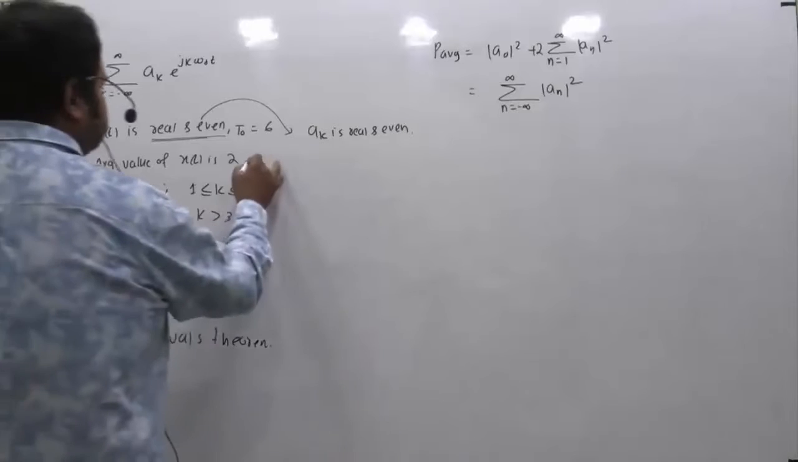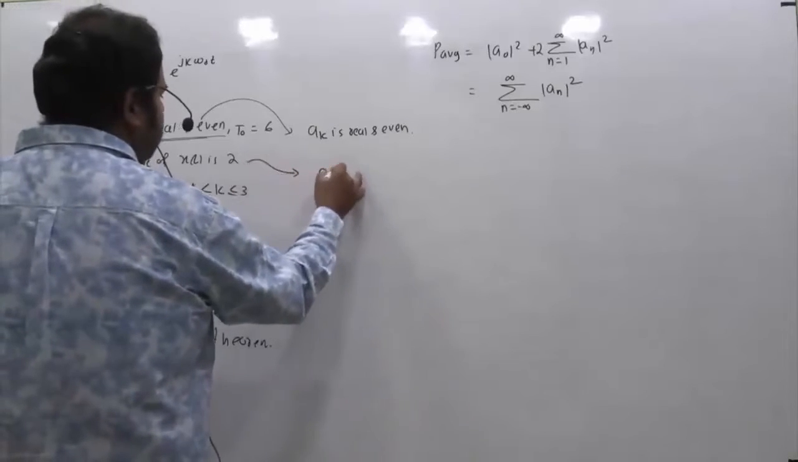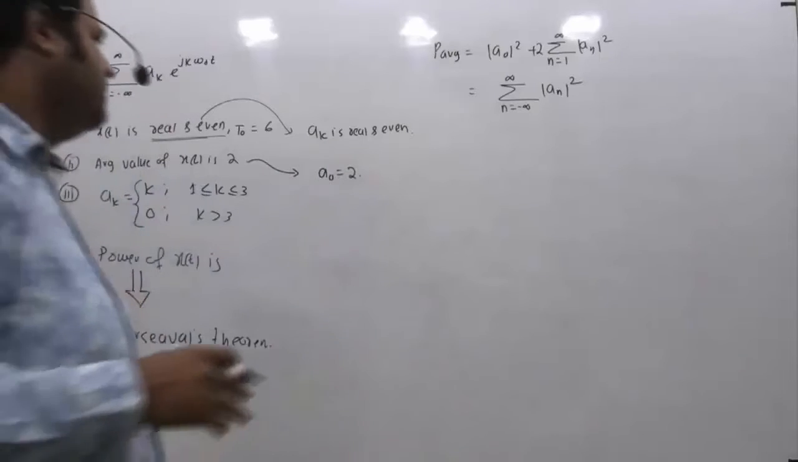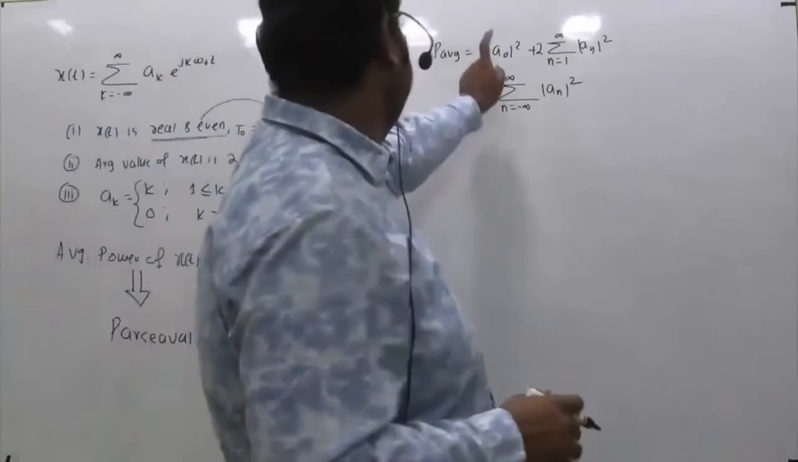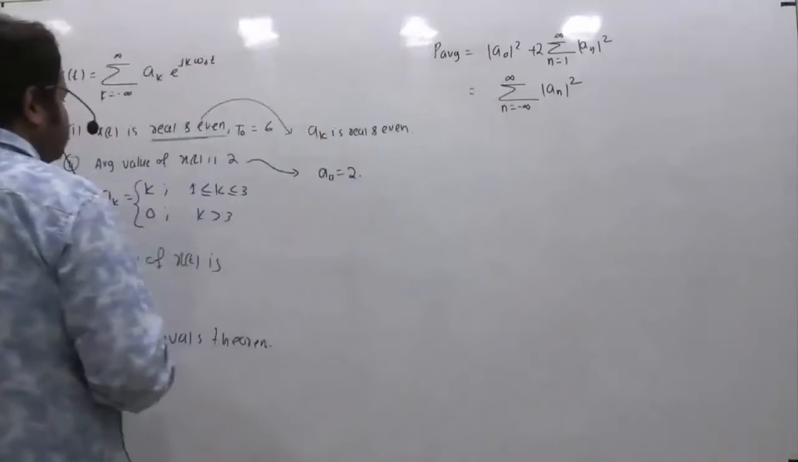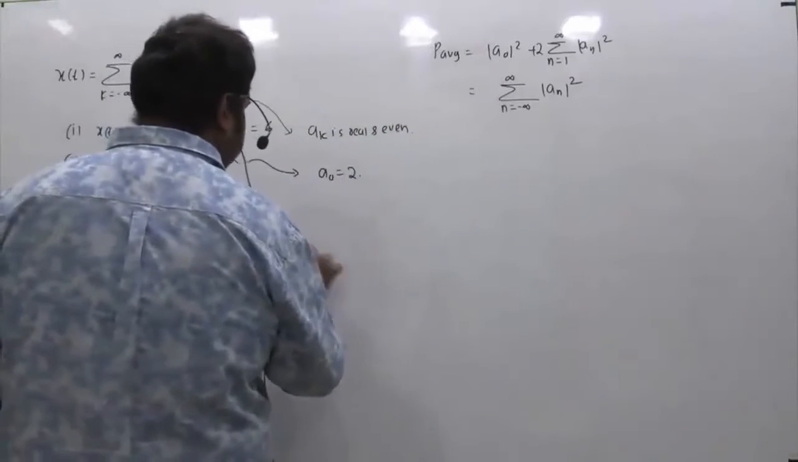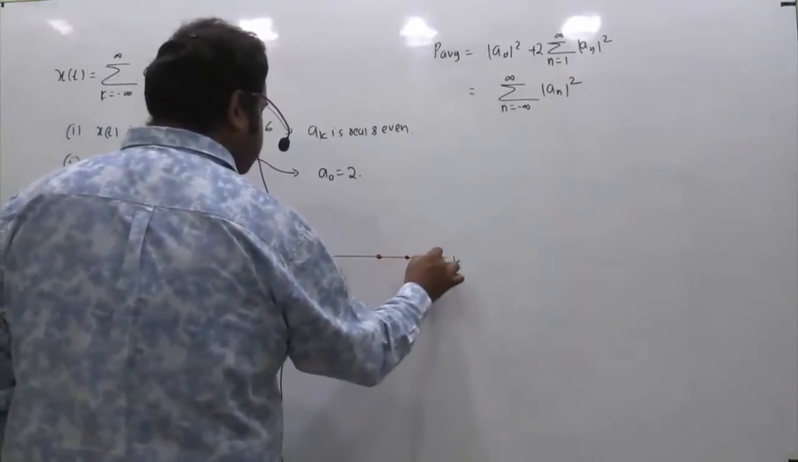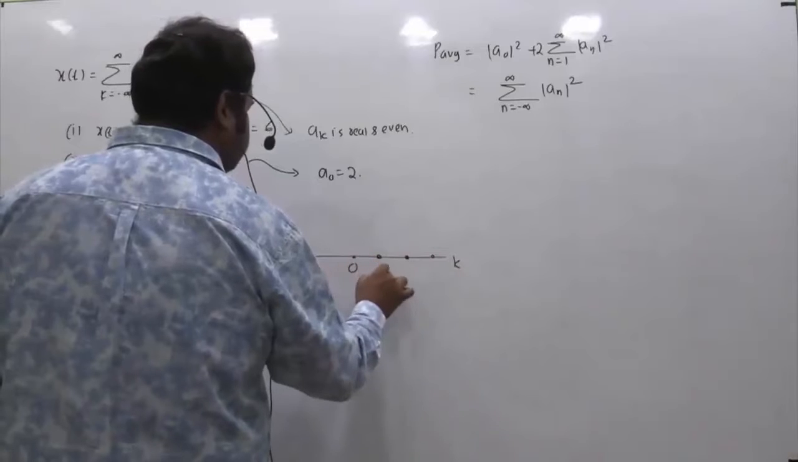The average value of x of t is 2. It means your a naught is equal to 2. Average value means this is nothing but the DC value. So this a naught value is given as 2, and then they are telling us ak is equal to k for k equals 1 to 3. If I say this is the k axis, this is 1, this is 2, this is 3, and this is 0.